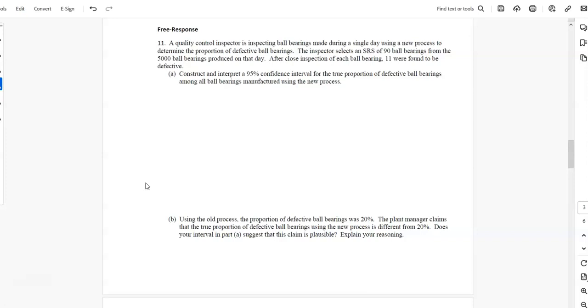Quality control inspectors are inspecting ball bearings made during a single day using a new process to determine the proportion of defective ball bearings. The inspector selects a simple random sample of 90 ball bearings from the 5,000 ball bearings produced on that day. After close inspection of each ball bearing, 11 were found to be defective. Construct and interpret the confidence interval for the true proportion of all defective ball bearings among those manufactured during the process. Okay, so we just want to do a regular old confidence interval. So you want to start with that kind of stuff.